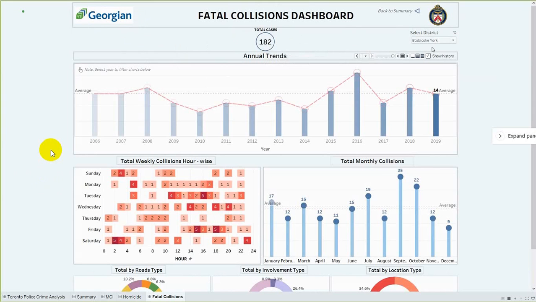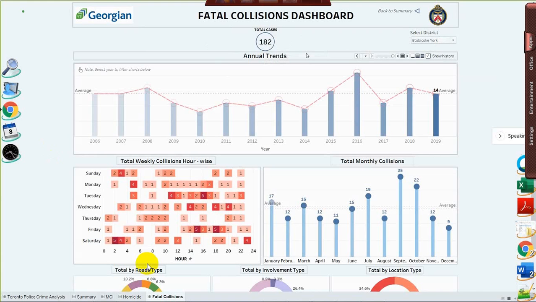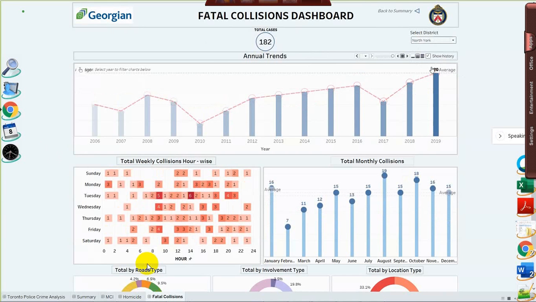The select district filter is applied on the different districts of the Toronto region, and we can filter all the below charts based on this filter.